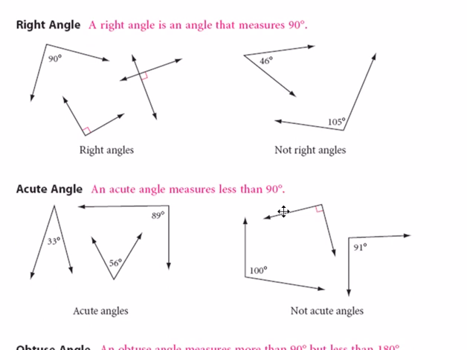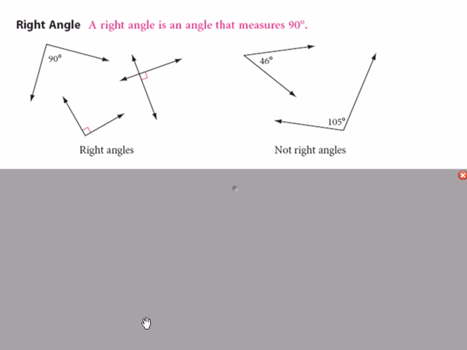One last slide dealing with angles. This gives you different categories, different types of angles, and I like to focus here on the non-examples. I think the non-examples are a good way to learn this. So first we start off with right angles. If we look at the non-examples, the reason why this 46-degree angle is not right is because it's actually acute. The reason why this 105-degree angle is not right is because it's actually obtuse.